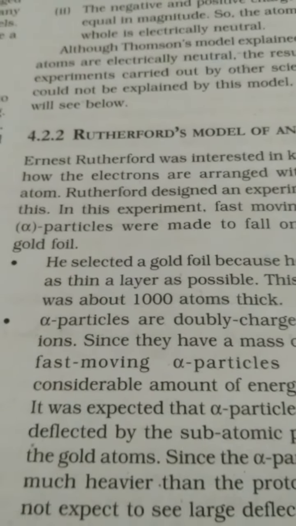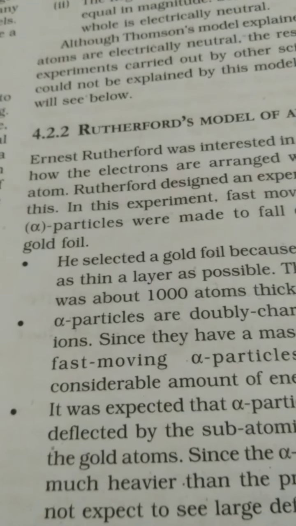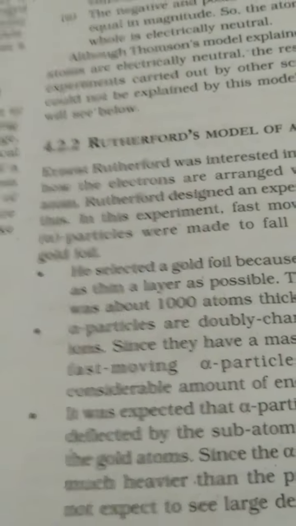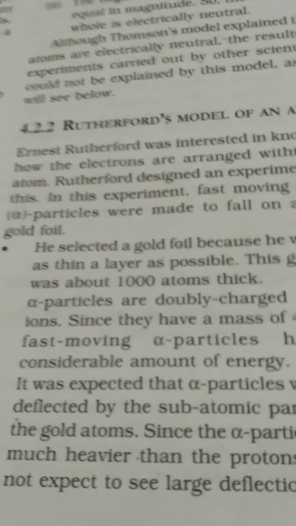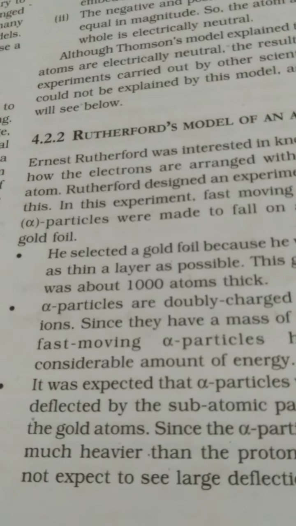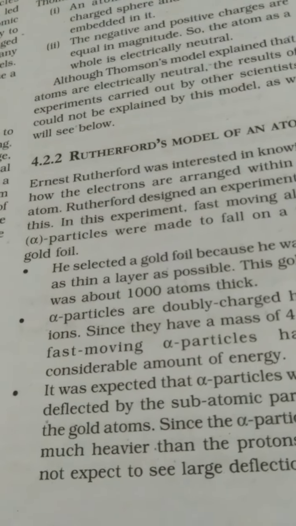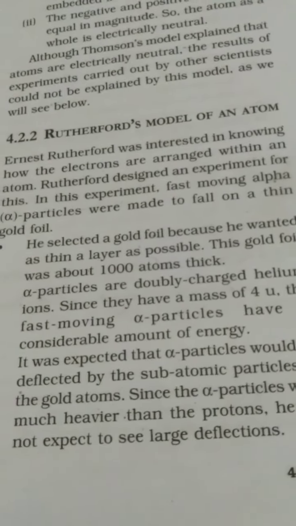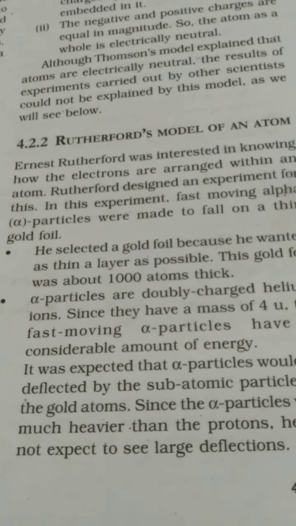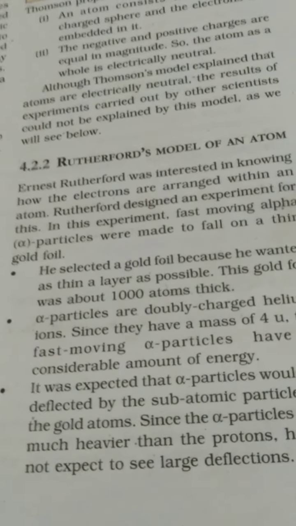So here we are going to study the alpha particle scattering experiment, children, and I will try to make it more and more informative. What type of setup was required to carry out the experiment? He needed a foil, a paper-like structure, and that was prepared from gold. Why did he choose gold? Because gold is a bigger atom, and gold is the most malleable metal, so it can be made into the thinnest of foils.